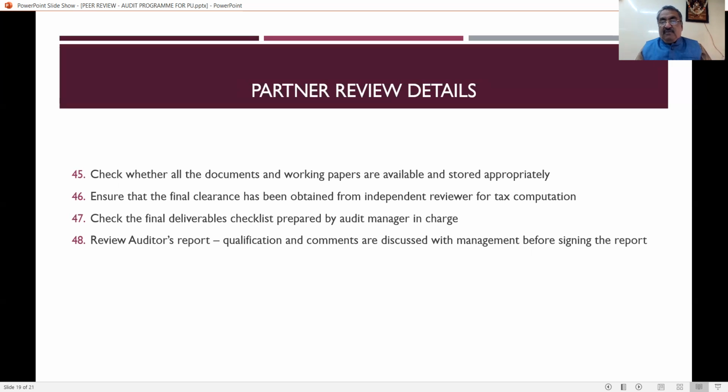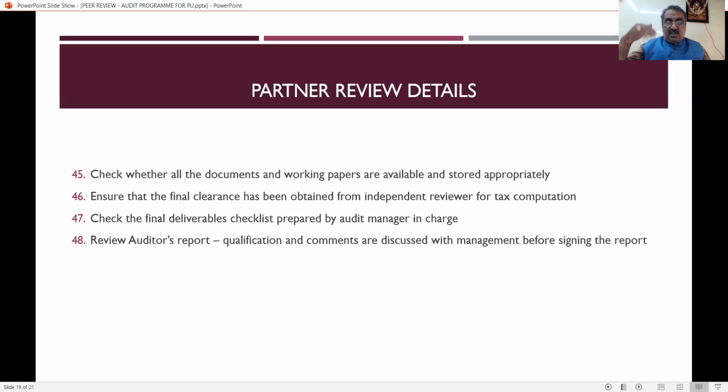Okay, next one is after doing everything, final clearance obtained from the independent reviewer for task completion. That is, after completing the work, it is the duty of the practice unit to get the independent review, and before giving the tax challan. Then check the final deliverable checklist. That is in the previous thing. It has to be prepared by the audit team manager, and that has to be given to the audit manager in charge.